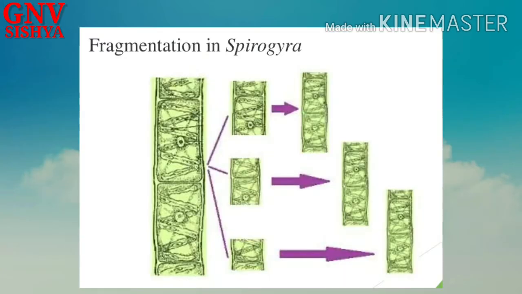Fragmentation in Spirogyra, you can see a diagram of that. Spirogyra is an algae which consists of long thread-like structures, and in each thread you can see a series of cells. Okay, each thread in Spirogyra can split into several pieces due to fragmentation, and each of those fragments will start growing cells longitudinally. It will start dividing. Due to cell division only, it increases in length, and each of those strands will increase in length and form a new Spirogyra.